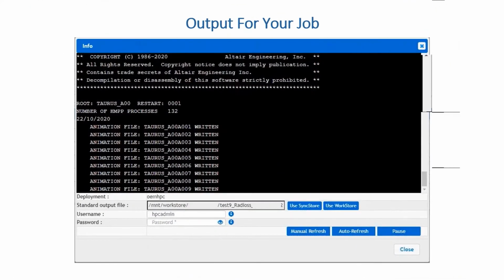Users can also monitor the progress of their job by selecting the Show Output option. Here, they can see all activity, including the errors if any occur.